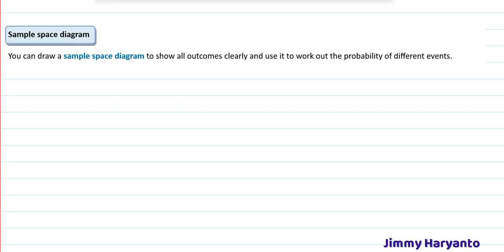Next is the sample space diagram. You can draw a sample space diagram to show all outcomes clearly and use it to work out the probability of different events.